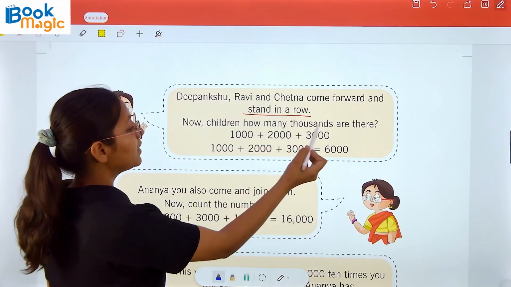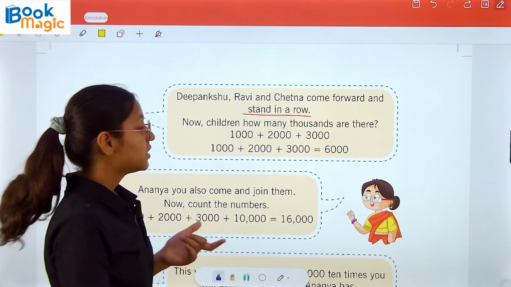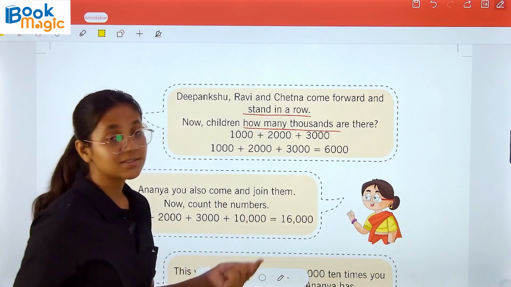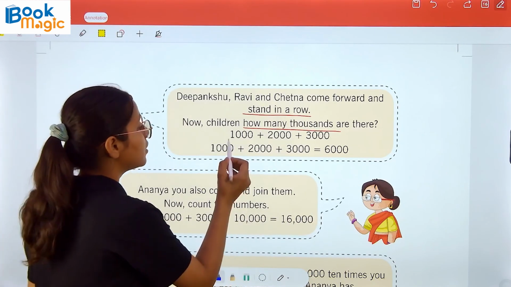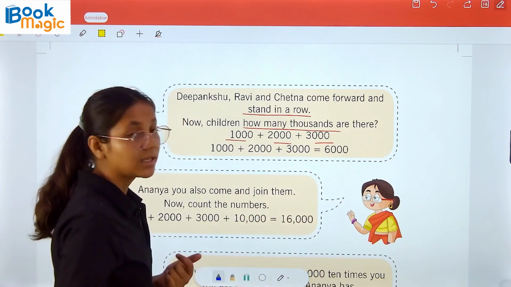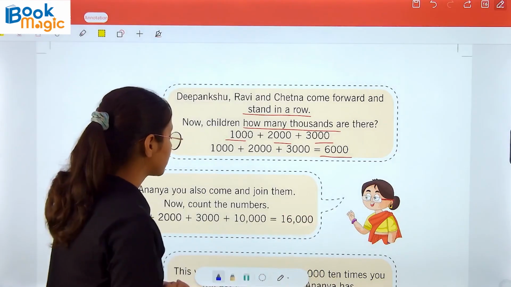Now children, how many thousands are there? So she is asking a question. How many thousands are there? So we have to add the thousands. 1000 plus 2000 plus 3000 gives the sum of 6000.